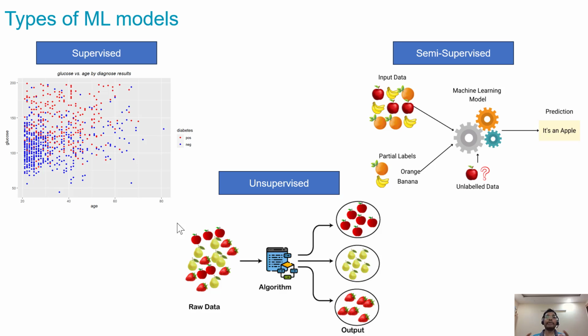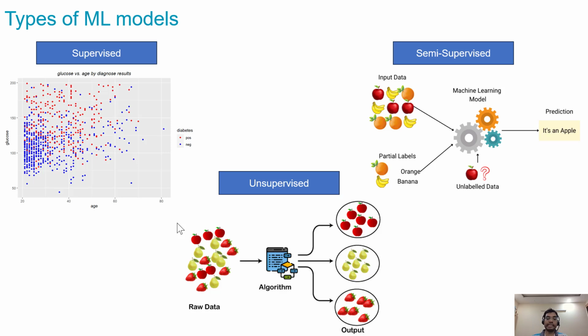Like in this example, you are trying to identify what kind of fruit it is. It depends on the dimensions, whether it is height, weight, or diameter, or something like that, right? So we are able to cluster or segment the data based on the attributes without any explicit labels.